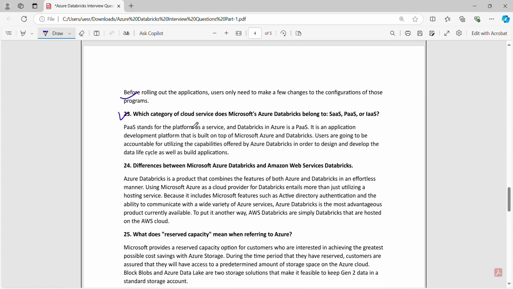23rd, which category of cloud service does Microsoft Azure Databricks belong to: SaaS, PaaS, or IaaS? PaaS stands for platform as a service, and Databricks in Azure is a PaaS. It is an application development platform that is built on top of Microsoft Azure and Databricks. Users are going to be accountable for utilizing the capabilities offered by Azure Databricks in order to design and develop the data lifecycle as well as build applications.